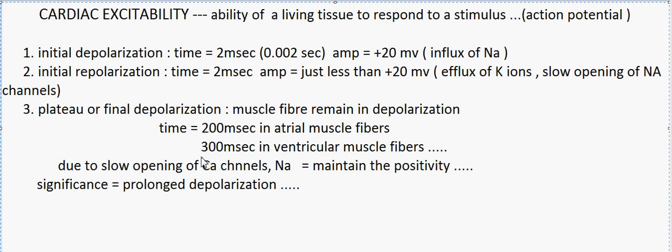So the ions which influx during the final depolarization or the plateau phase also help in the contractile process.